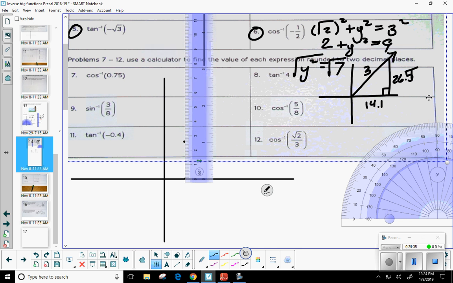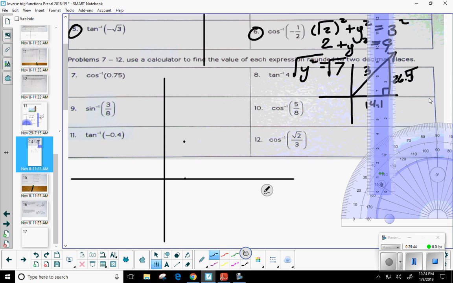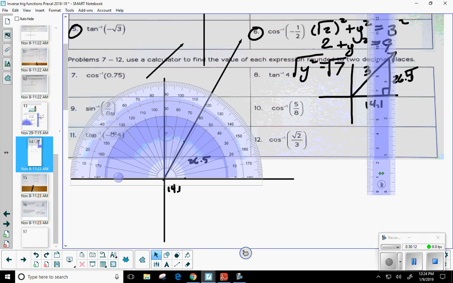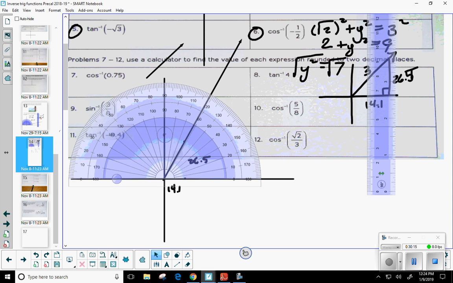Now from the origin, I'm going to go ahead and draw a line right through that mark that I just made. Okay. So here's what I've done so far. I measured 14.1 millimeters horizontally, 26.5 millimeters up. Let's see if it will actually let me do it now. There we go. Okay, so from the origin, I'm going to draw a line straight through that mark that I made. Okay. And now let's see what the measure is. And hopefully I get as close as I did on the previous problem.